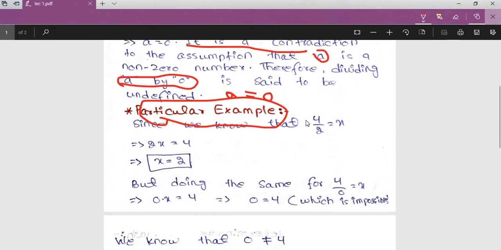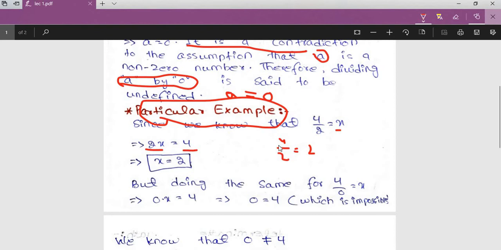We know that 4 divided by 2 is equal to 2. So suppose 4 divided by 2 is equal to x, which implies that 2x equals 4. Multiplying both sides by 2 and then dividing both sides by 2 we get that x is equal to 2. And simply we also know that 4 divided by 2 is equal to 2.